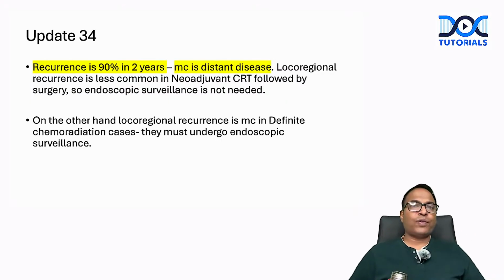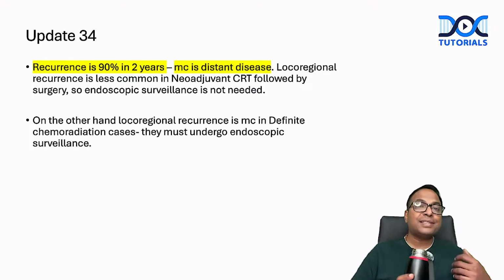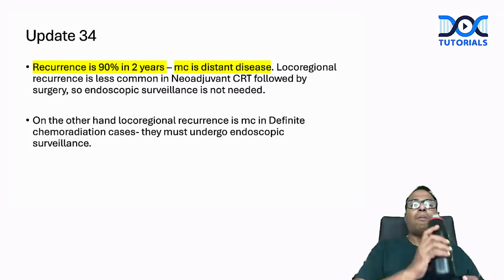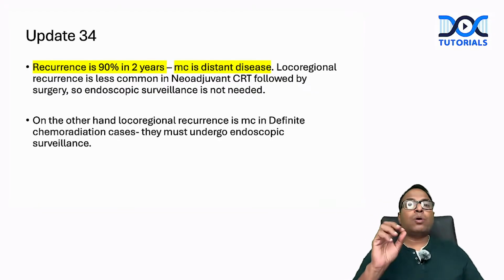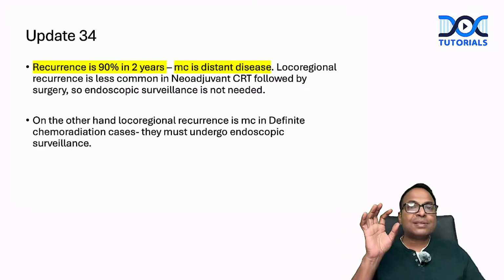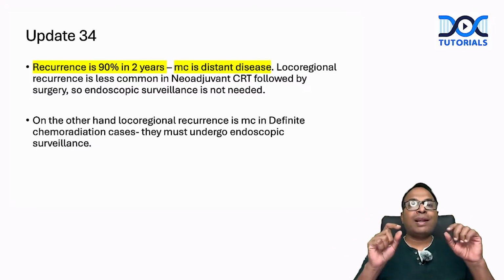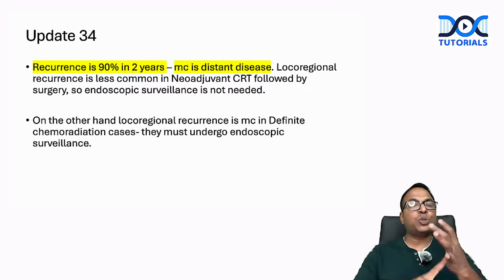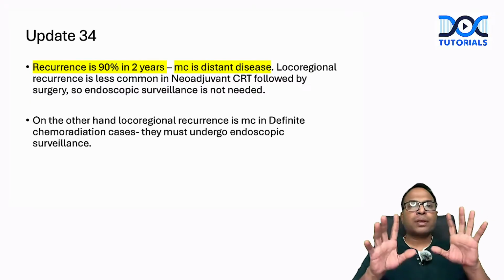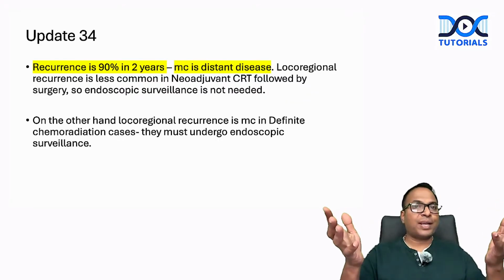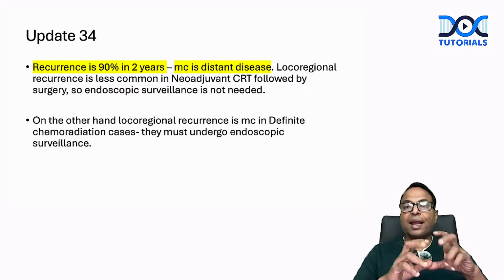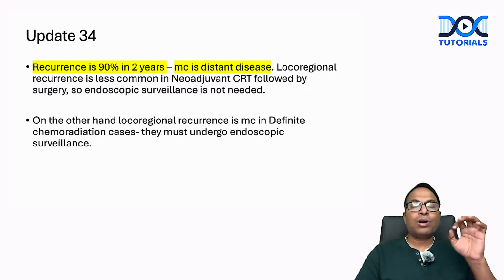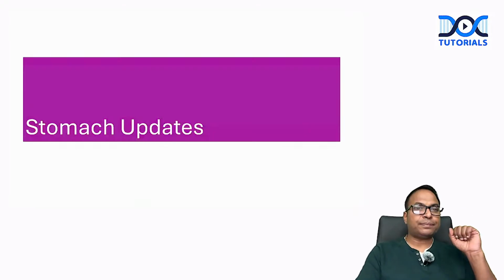Recurrence after esophageal cancer is 90% in 2 years, and mostly it is distant disease. Local regional recurrence is less common in people who undergo neoadjuvant chemotherapy followed by surgery. Therefore, for those treated as per the CROSS trial, neoadjuvant chemotherapy followed by surgery, endoscopic surveillance is not needed. Very interesting point, because there is no evidence of local recurrence in these patients. On the other hand, if you have done definitive chemoradiation, local recurrence is more. Therefore, you must undergo endoscopic surveillance.